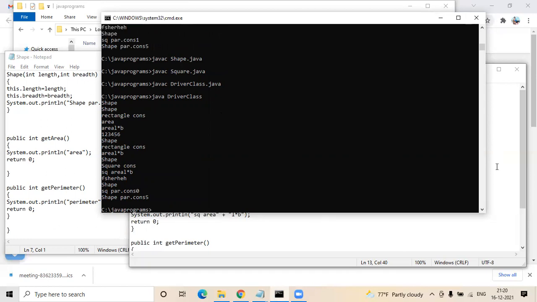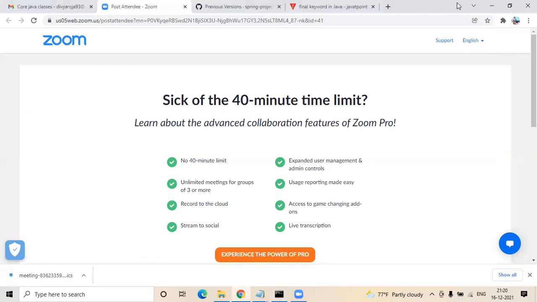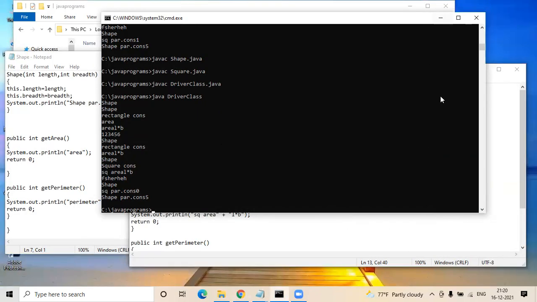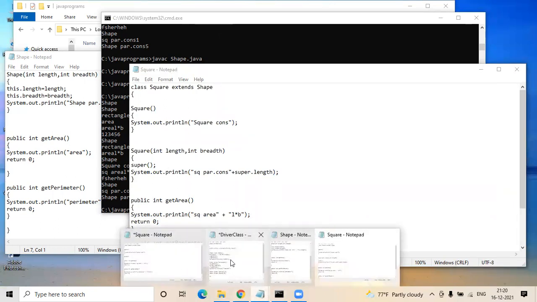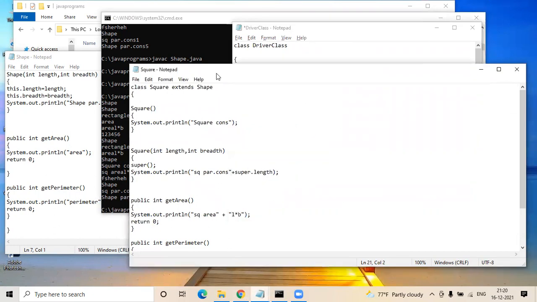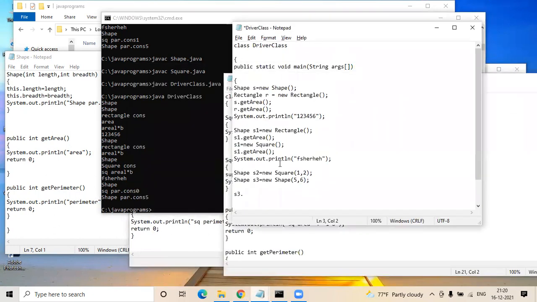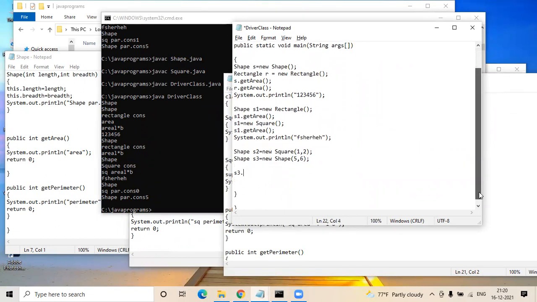What is the value you got printed in square right now? Your default constructor shape got invoked when you created the object, but you see this constructor with 0 value. Why? Can someone say why?